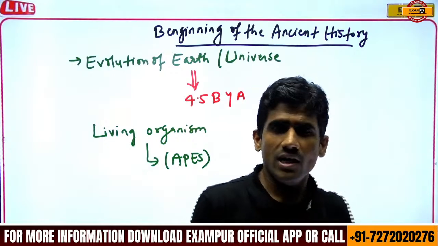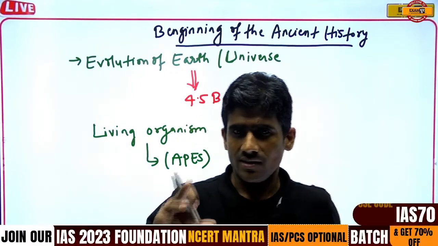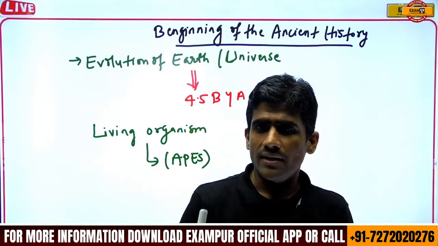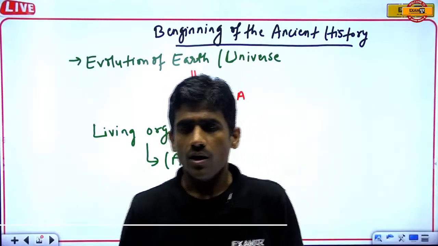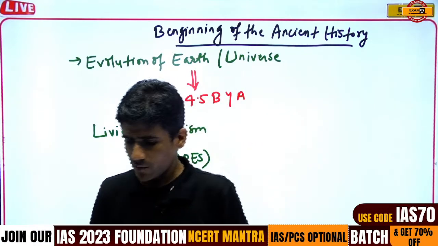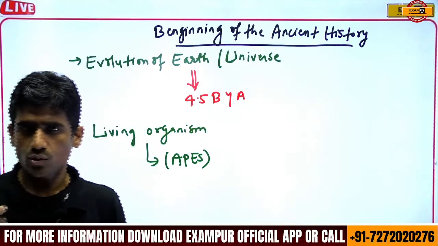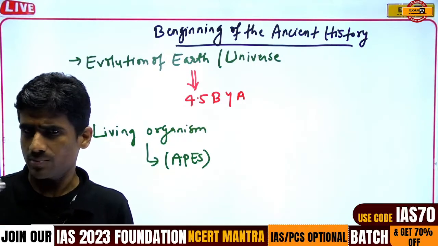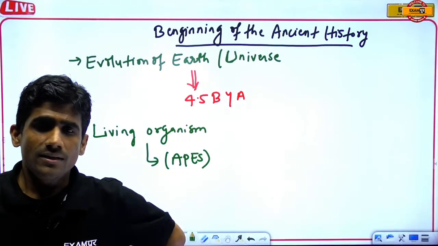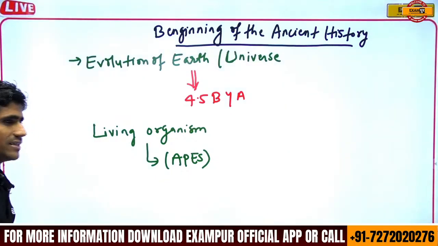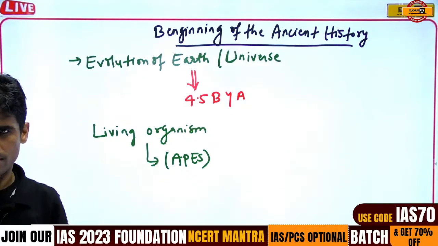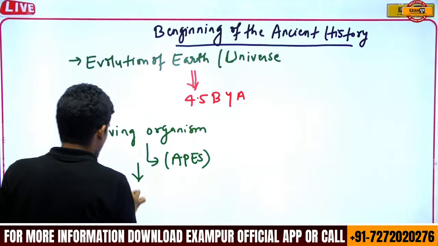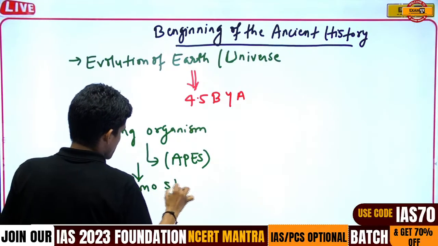Homo species means, recently we have heard about the Neanderthals. Neanderthals are a Homo species, contemporary of the Homo sapiens. Another Homo species is Denisova, something like that. So after the apes, we got the Homo species.